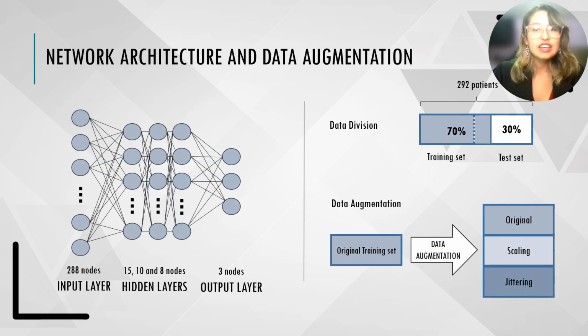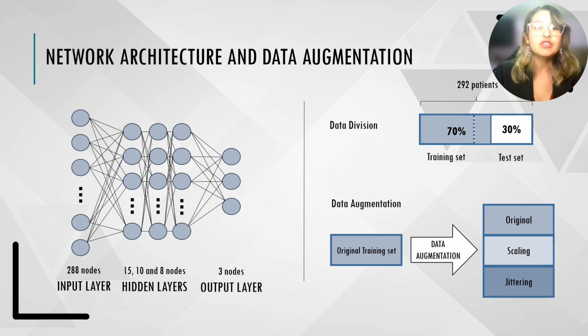The densely connected neural network used 288 input nodes for ApEn data, 3 hidden layers with 15, 10, and 8 nodes, sigmoid activation, and softmax for the output layer. An optimizer was used with a learning rate of 0.002, categorical cross-entropy loss, batch size of 10, and a max